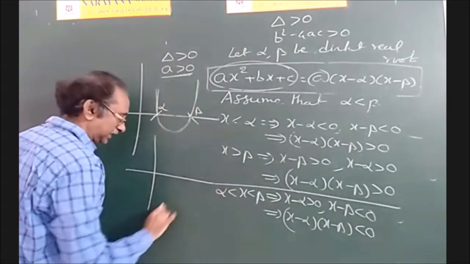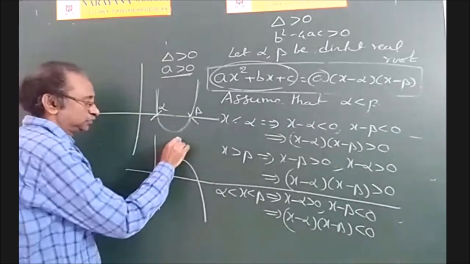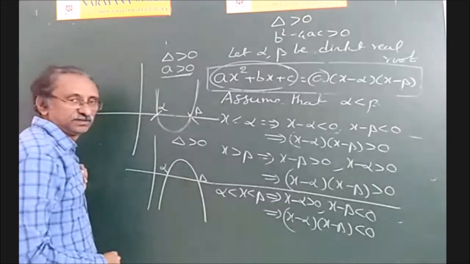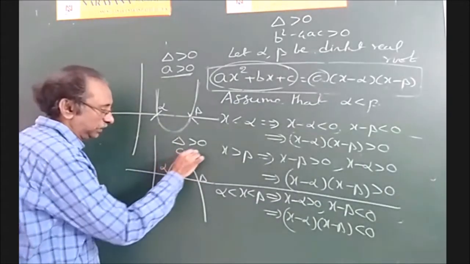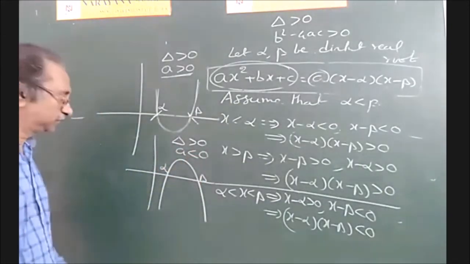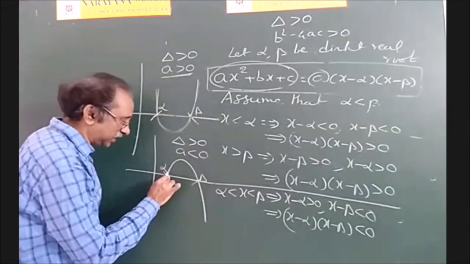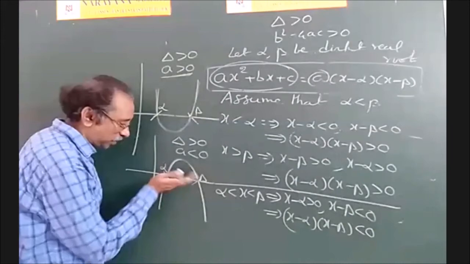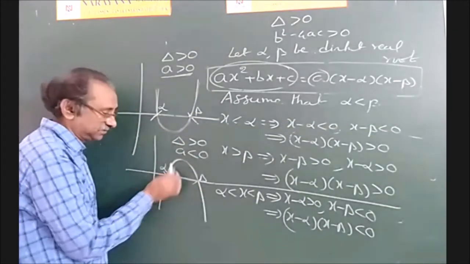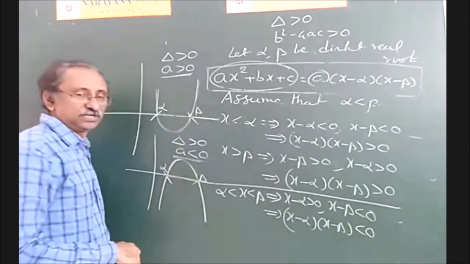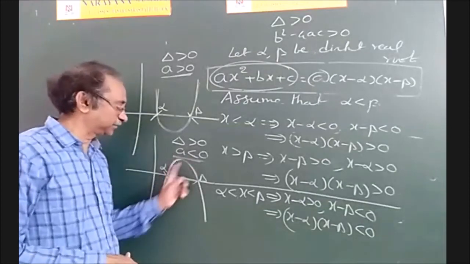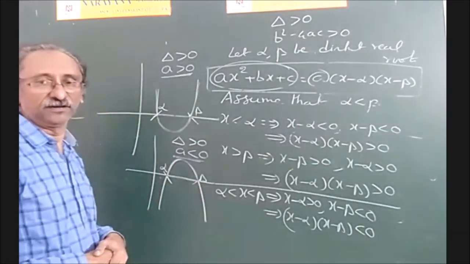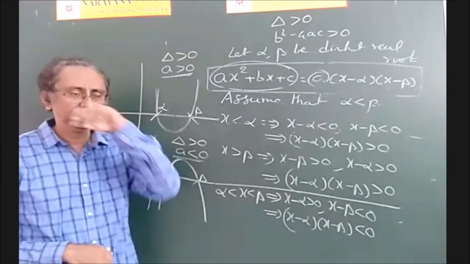Suppose the parabola is like this: delta greater than 0, distinct roots, and a is negative. Then you observe that for the numbers in between alpha and beta, the quadratic expression is positive because it is above the x-axis. But a is negative. That means a and the quadratic expression will have opposite signs in between alpha and beta. So this is the result. Write down case 3.